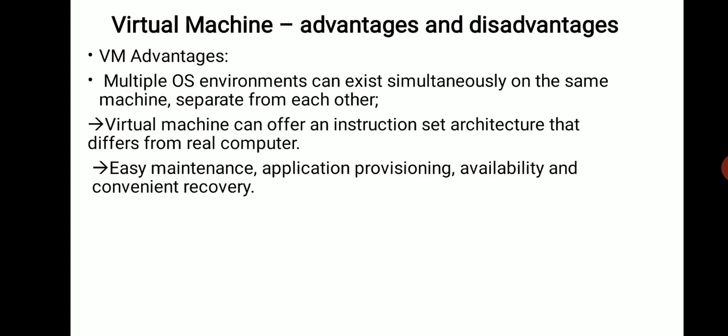Now we will discuss virtual machine advantages and disadvantages. VM advantages: multiple operating system environments can exist simultaneously on the same machine, separate from each other. It means you can access multiple operating systems simultaneously, and the best benefit of this virtual machine is that they are separated from each other, like Linux, Mac OS as well as Windows.